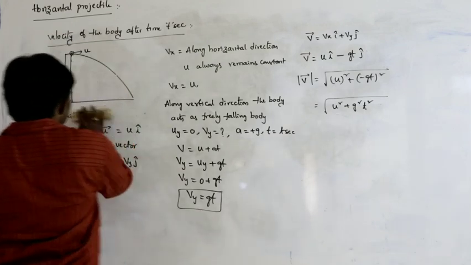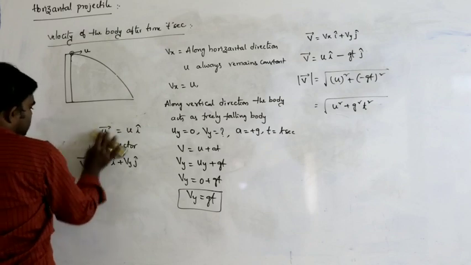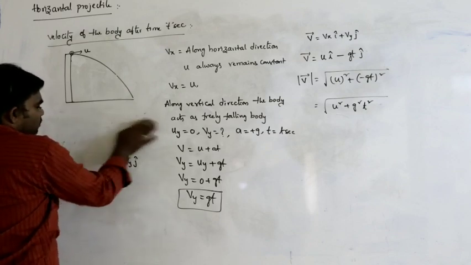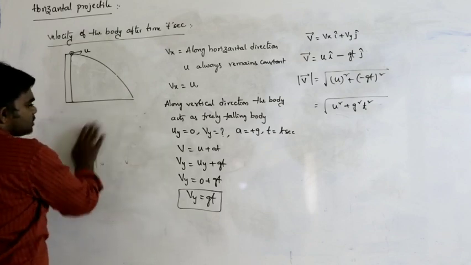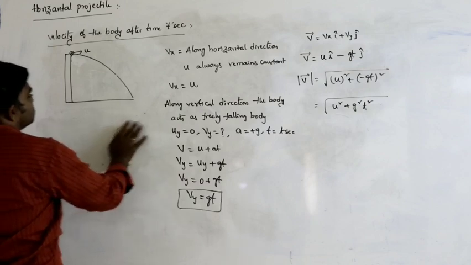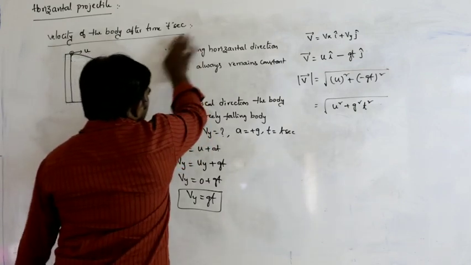So now, what is the displacement vector after time t seconds? In this situation, how can we write that? Displacement vector after time t seconds.